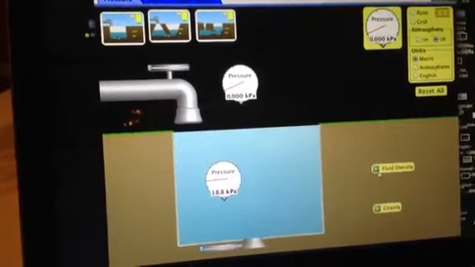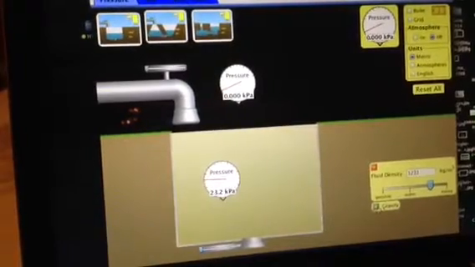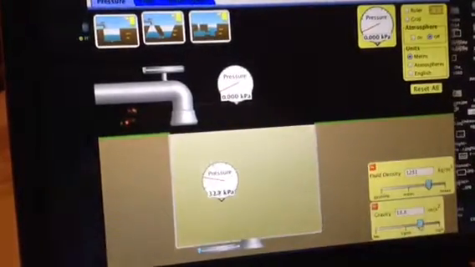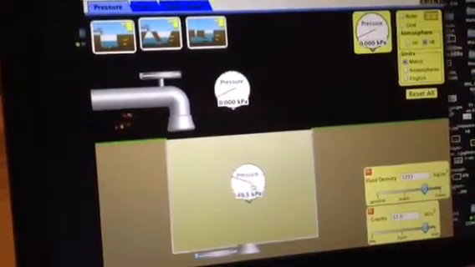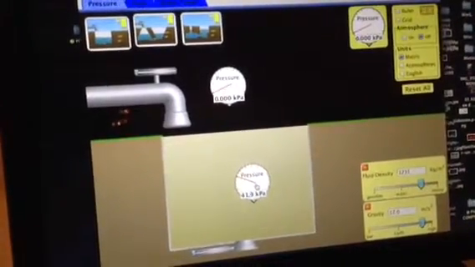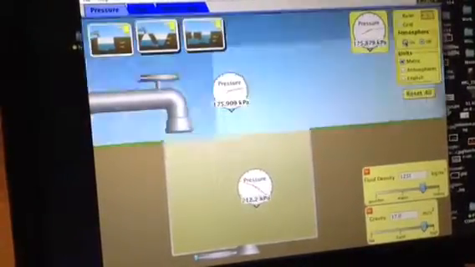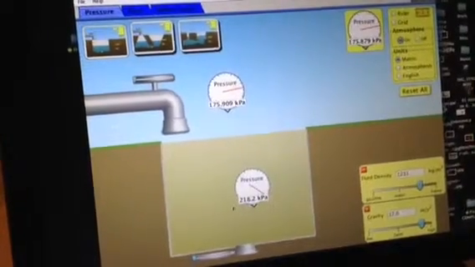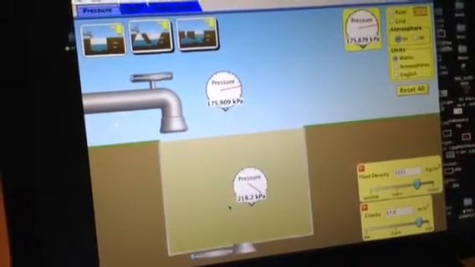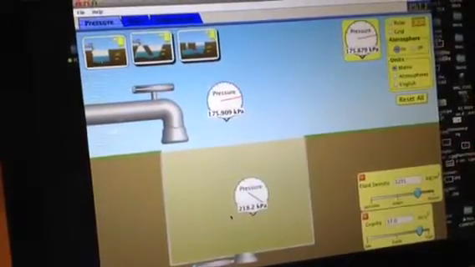So if we were to increase fluid density here, or if we were to increase the gravity acting upon this substance and this gauge, we do see an increase, and that is without the atmosphere. Now you can see if we turn the atmosphere back on, it goes up to 218, and that is no longer the absolute pressure because that is including the atmosphere in the gauge measurement.